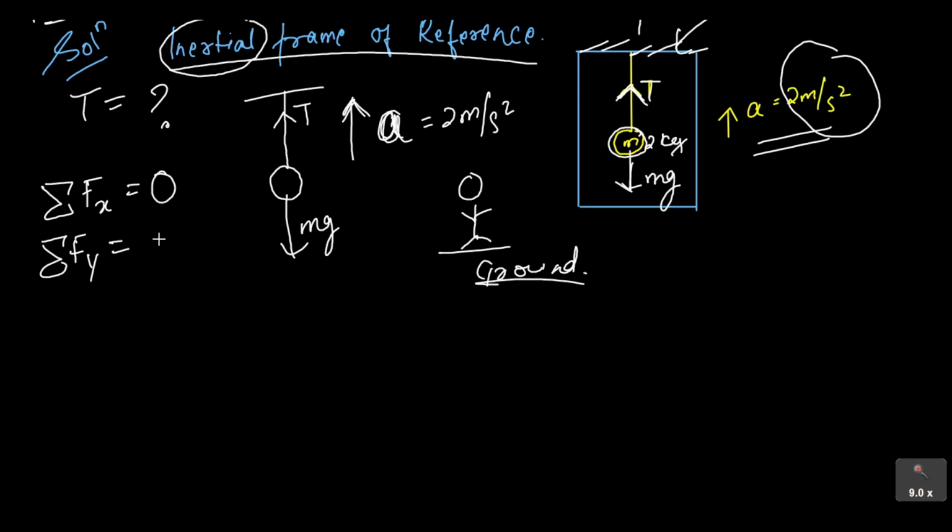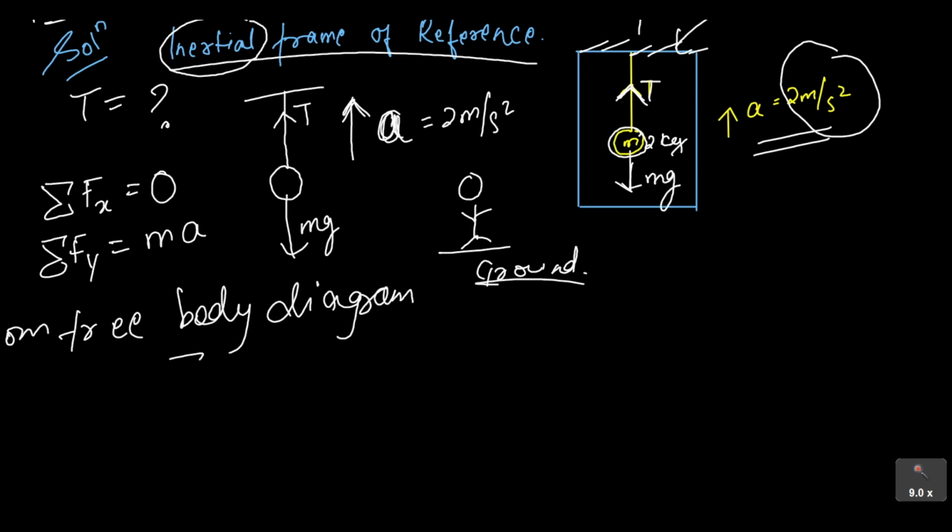So for Fy he will write mass times acceleration. From the free body diagram, if he is going to write the equation for Fy, he is going to write T, and in the downward direction there is mg.